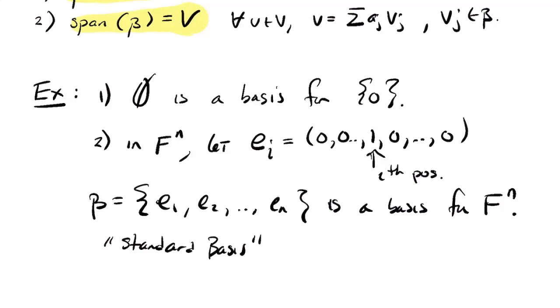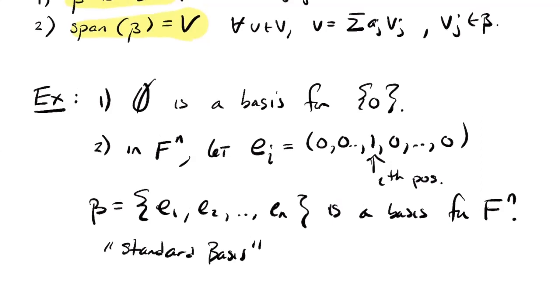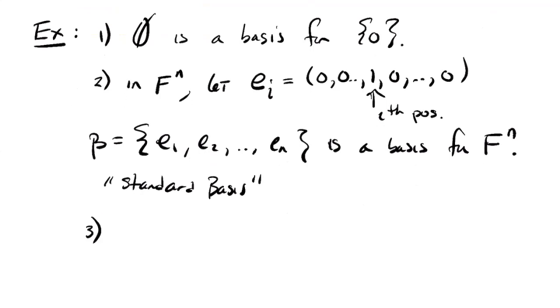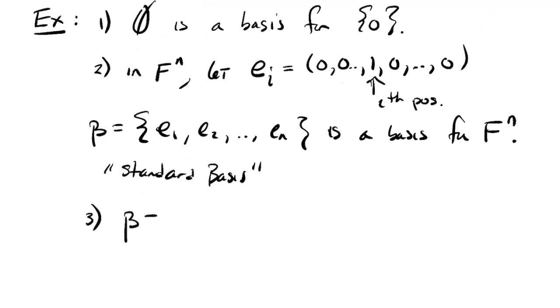We'll see this later on in our course, but Fn has infinitely many different bases, but this one is kind of special and nice to work with. So that's why it gets this name, the standard basis. Cool. How about a third example? How about if we take beta to be the polynomials 1, x, x squared, and so on up to x to the n for a fixed n.